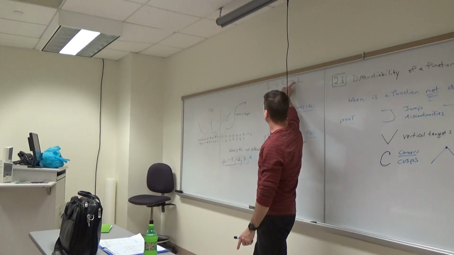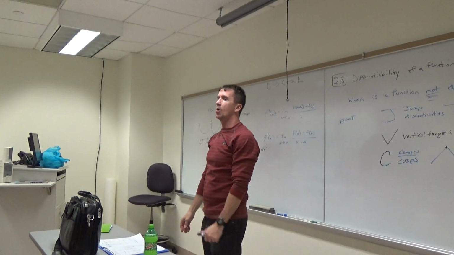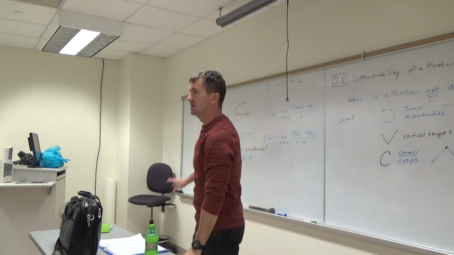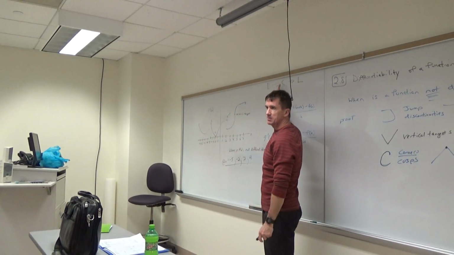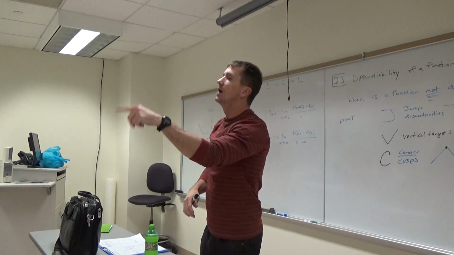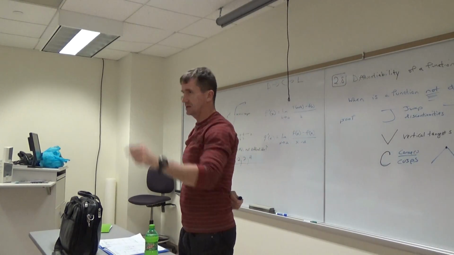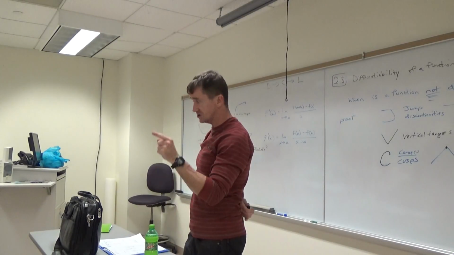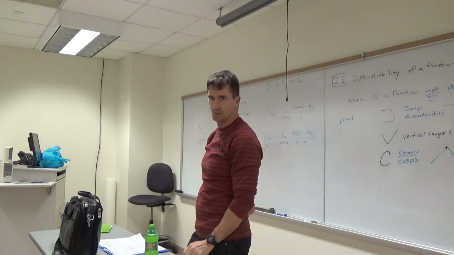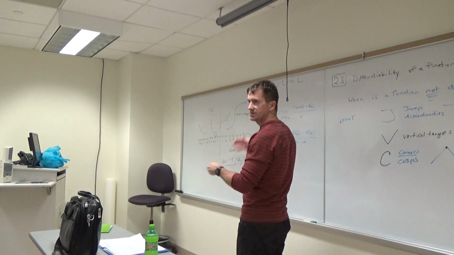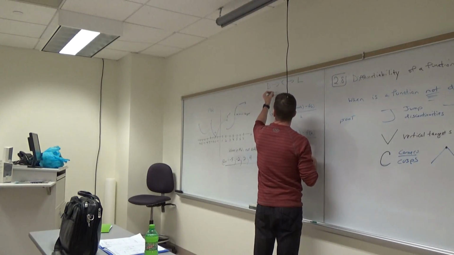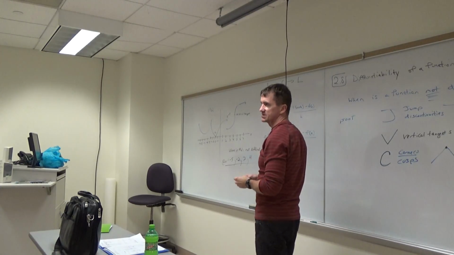The only thing is, can you reverse this order? No, it wouldn't always be necessarily true, so make sure you don't reverse it. But if a function is differentiable, then it must be what? Yep, at that point. If a function is differentiable at a point, then the function must be continuous at the point. If a function is continuous at a point, then the two-sided limit must exist at the point. The only thing is, you can't do this, right? Look, does C imply D always? No, not always. I'm going to put a slash through it.